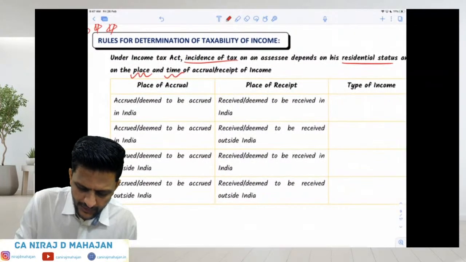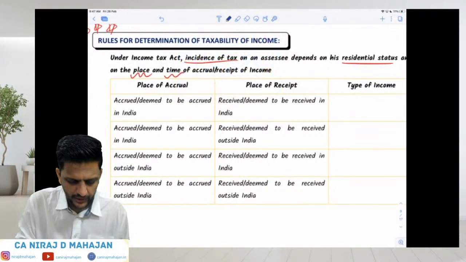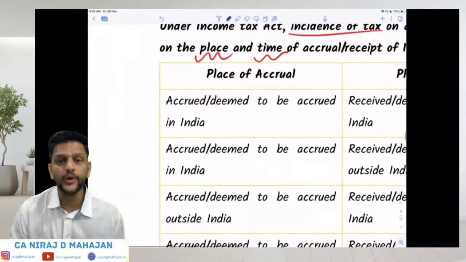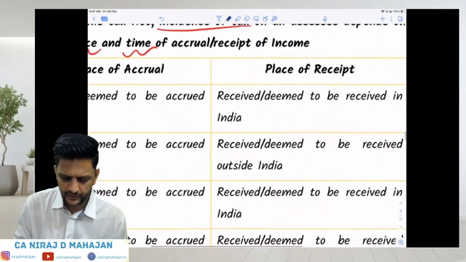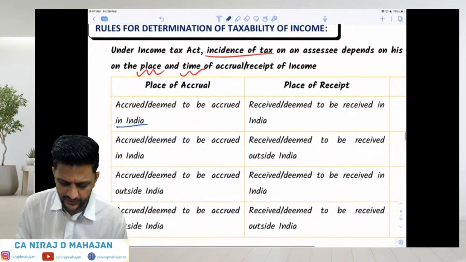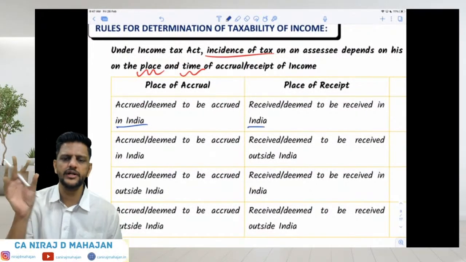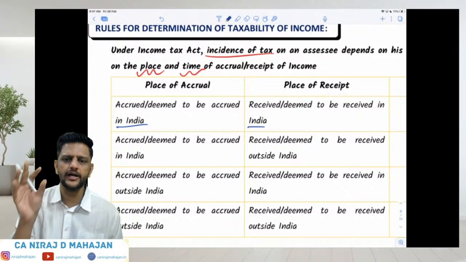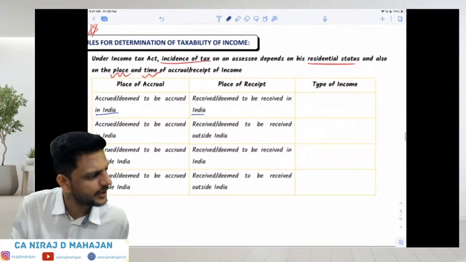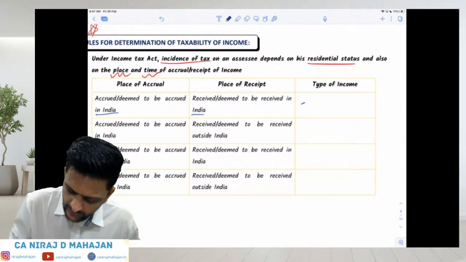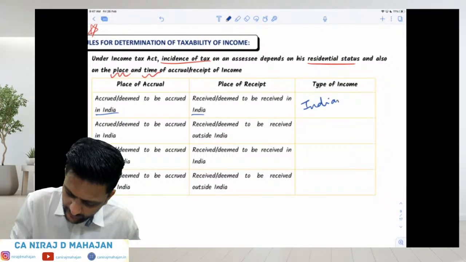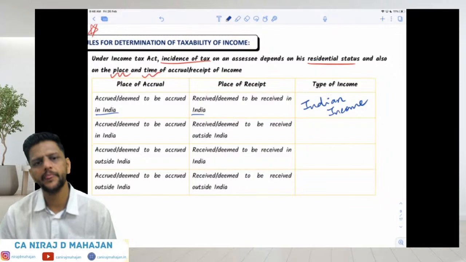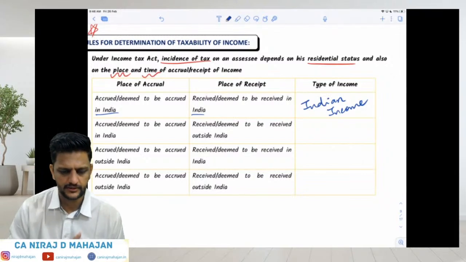Let us say, I am giving an example here. Accrued or deemed to be accrued in India. Where is the source of income? In India. And let us say received or deemed to be received in India. Source in India, also received in India. What kind of income will this be? This will be Indian income. Please write down. Indian income. Clear or not? Simple. Fantastic. Next one.